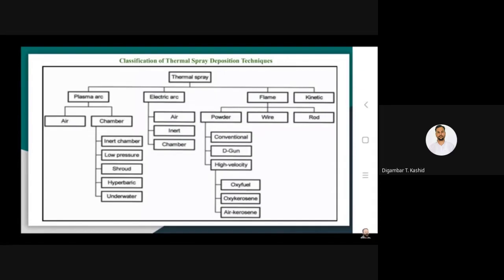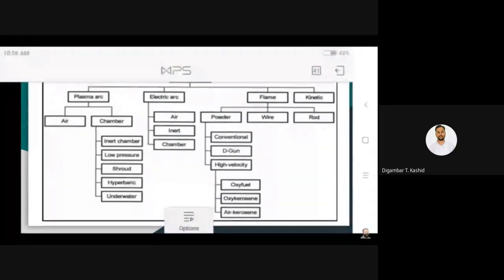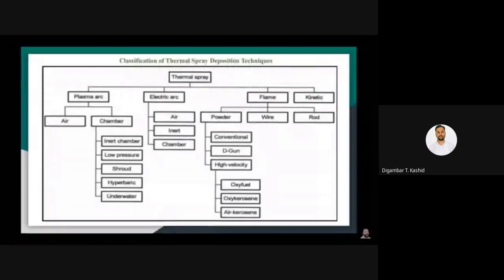So you will find that powder spraying may be in the form of conventional or detonation gun, depending on how you are igniting the oxyacetylene flame, and high velocity, where the velocity is very high, above the sonic velocity. Again, your fuel might be different depending on the kind of heat you need for the generation of heat as well as for the development of coating.